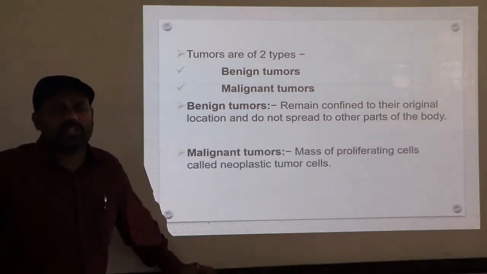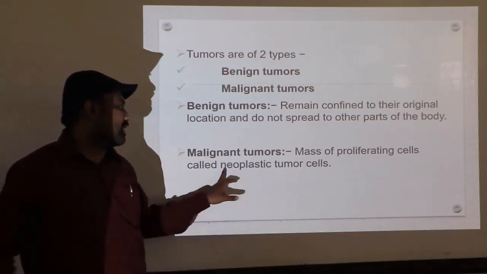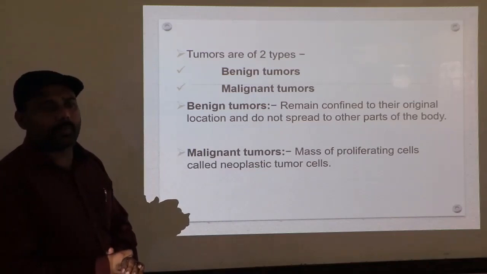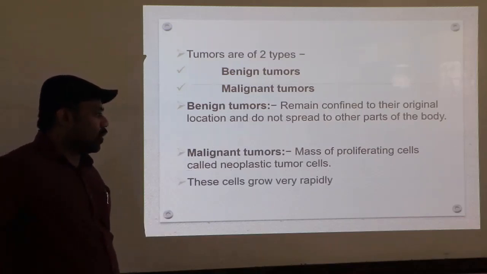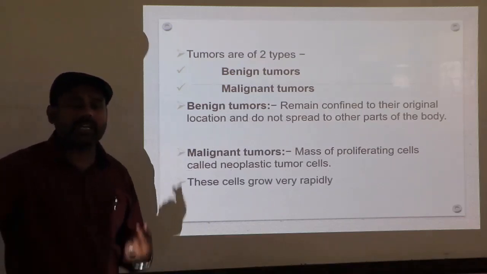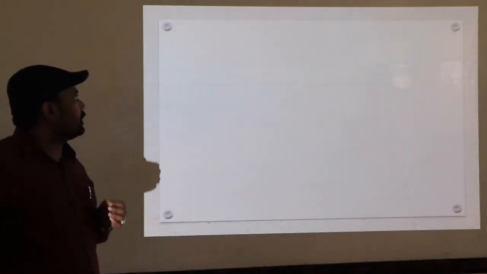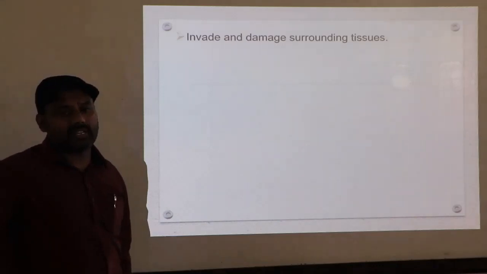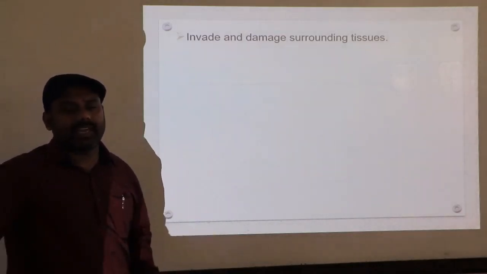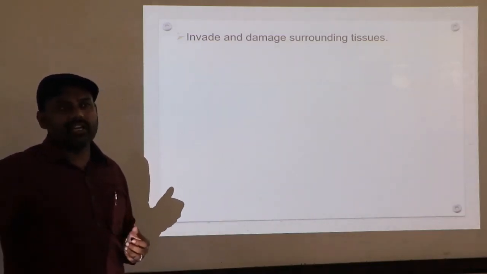Next, the second one is the most dangerous, considered a malignant tumor. It is a mass of proliferating cells called neoplastic tumor cells. I told you yesterday, neoplastic means abnormal growth of cells. These cells grow very rapidly and very quickly. So the cancerous cells divide rapidly and quickly. Next, those cancerous cells invade and damage the surrounding cells. I told you invade refers to making entry, isn't it? So they enter into the organ and they damage the surrounding tissue or surrounding cells also.